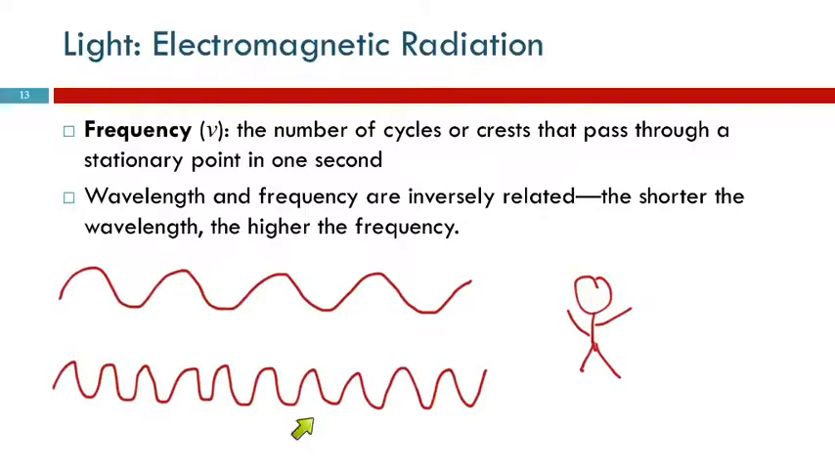The bottom one. This has a higher frequency. In a given amount of time, more crests of the wave are going to pass this given point where you're standing. So this is high frequency, and this is low frequency. Frequency and wavelength are inversely related. This has a long wavelength and a low frequency. This has a short wavelength and a high frequency.